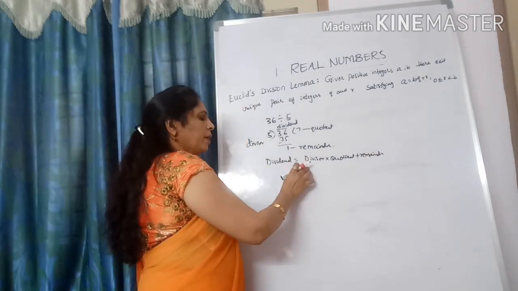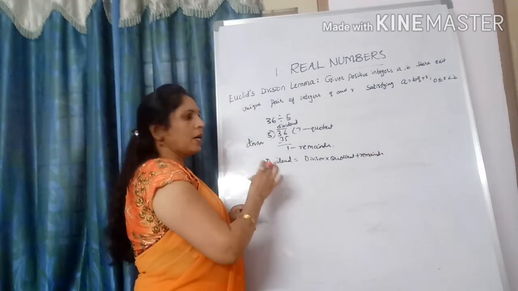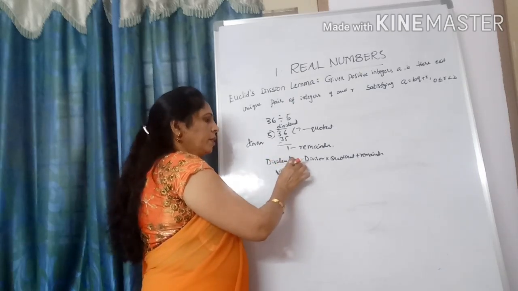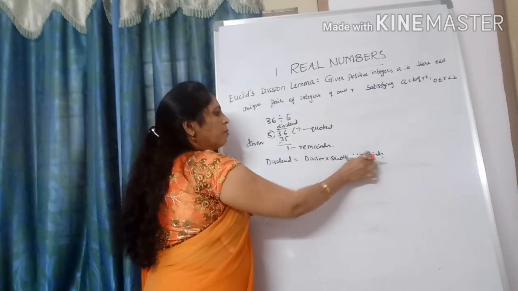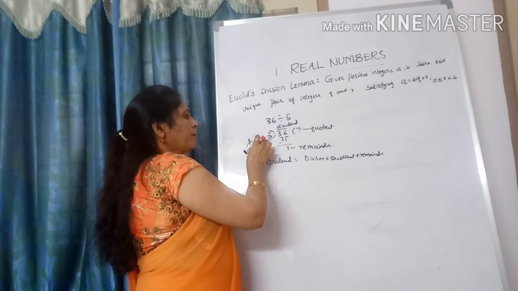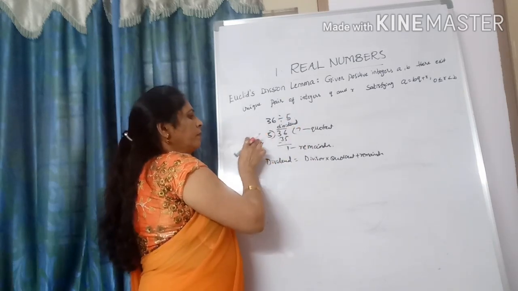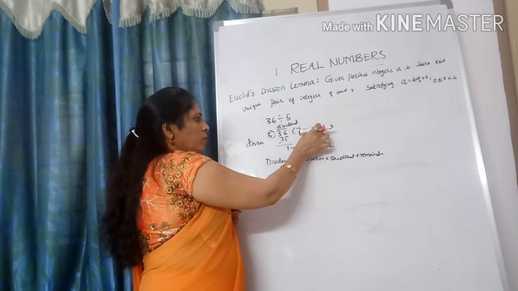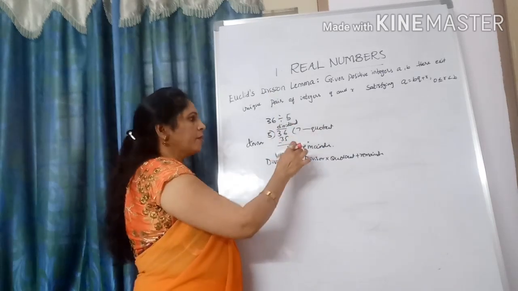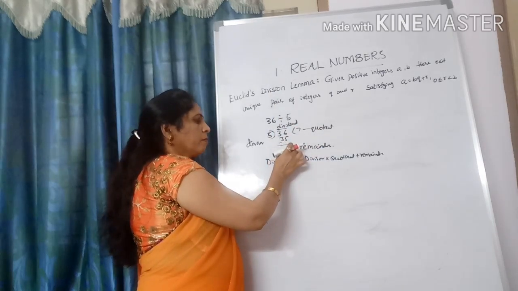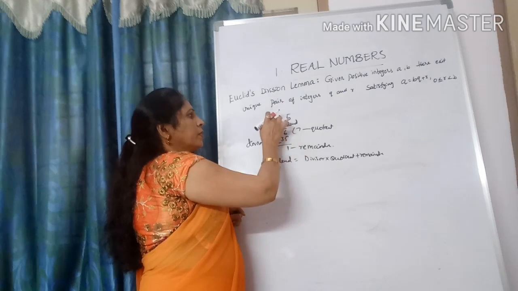This is called the division algorithm. So here 5 sevens are 35, plus remainder 1, 36. Got it?